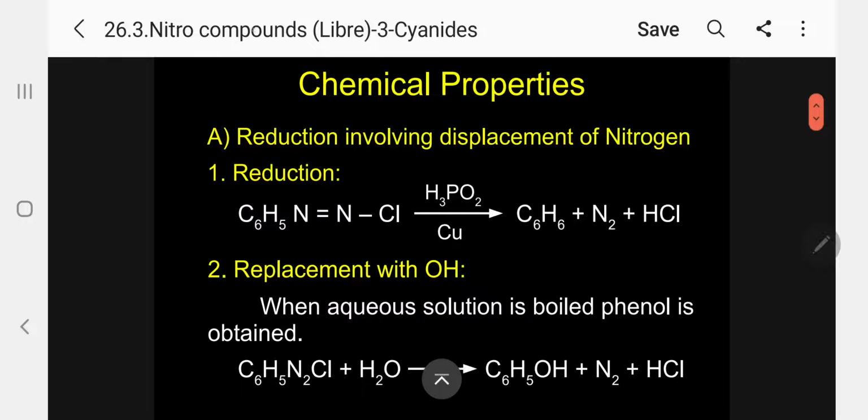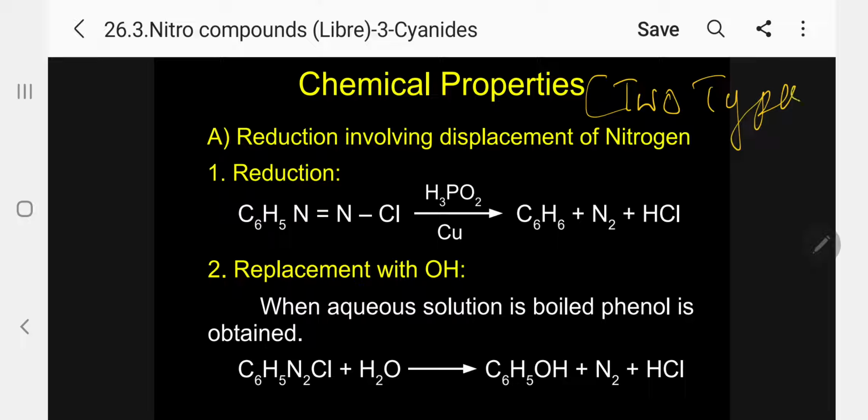Reactions of diazonium chloride. So, this reaction I am going to classify into two types. Kindly follow. One type is reduction involving displacement of nitrogen. So, there is reduction involving displacement of nitrogen. Nitrogen will be eliminated from the diazonium chloride. The other one, reduction involving the retaining of nitrogen.